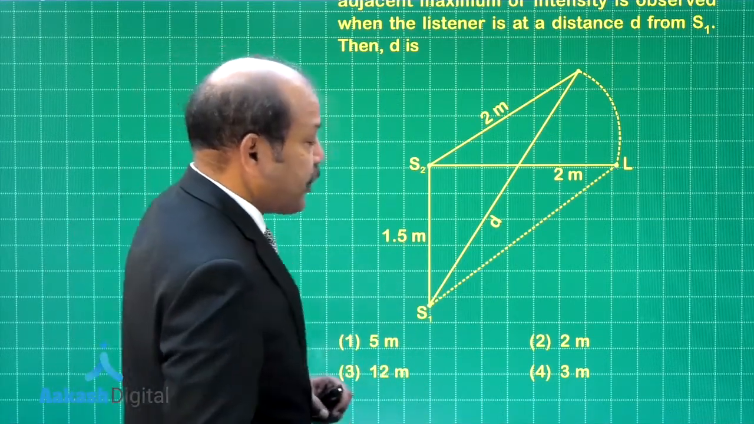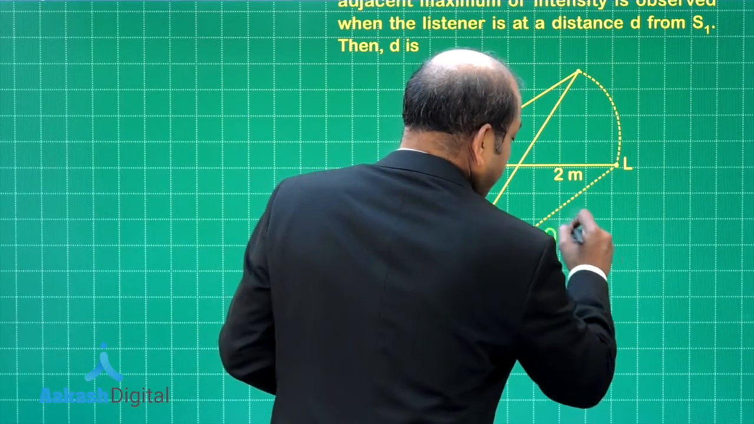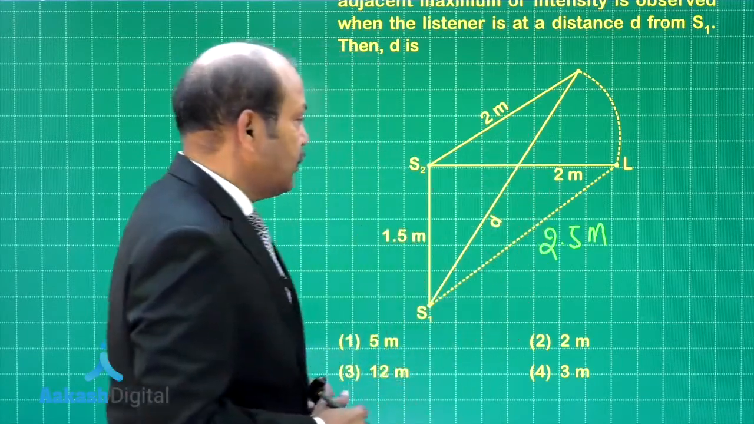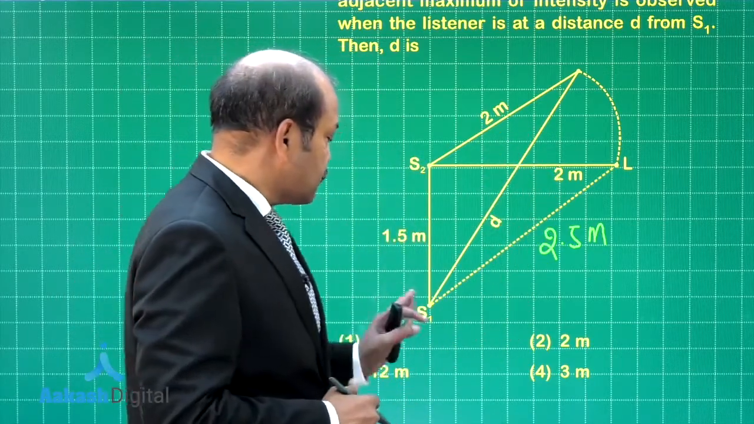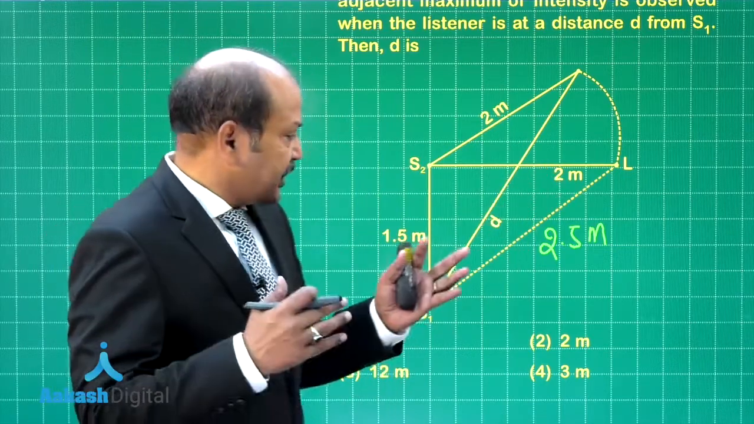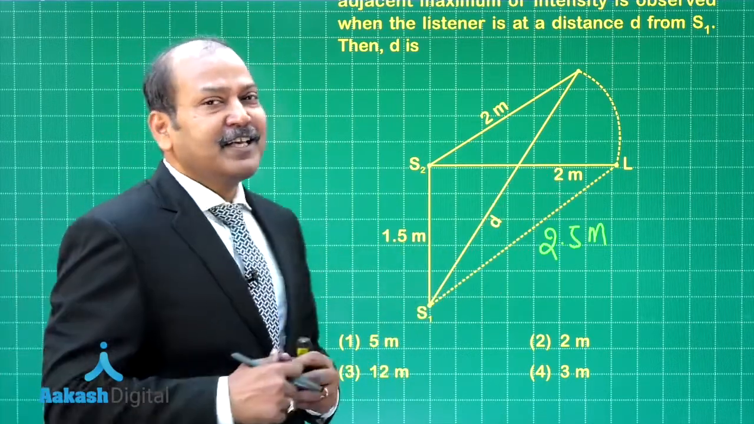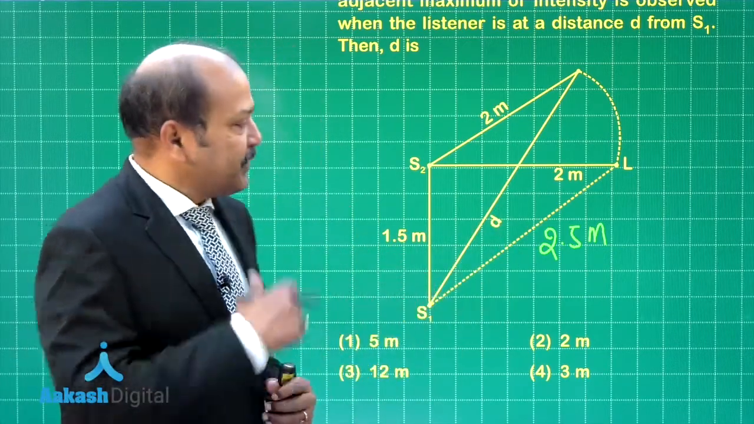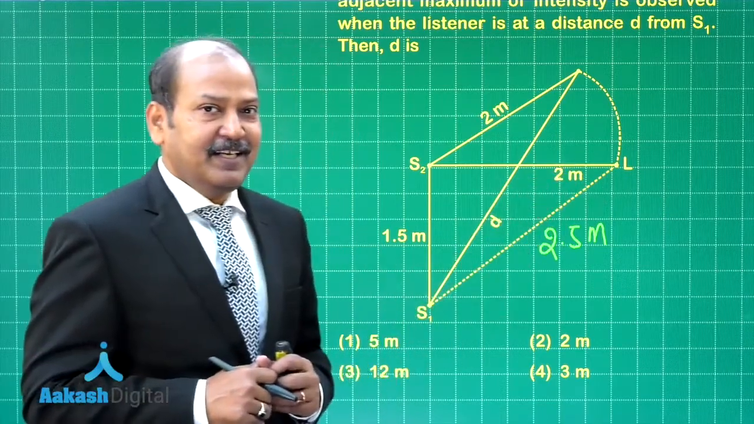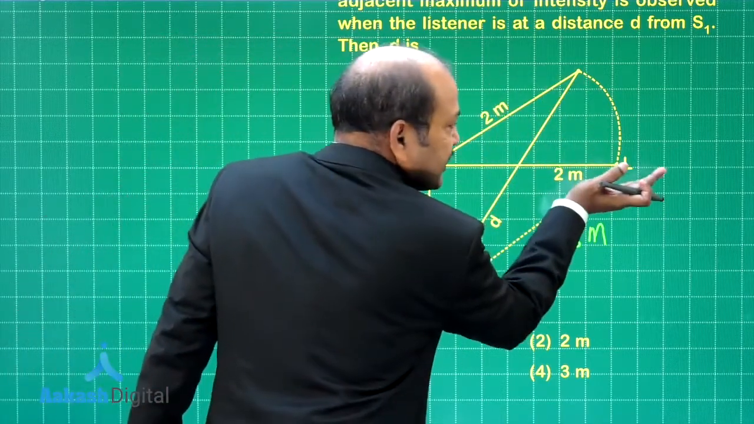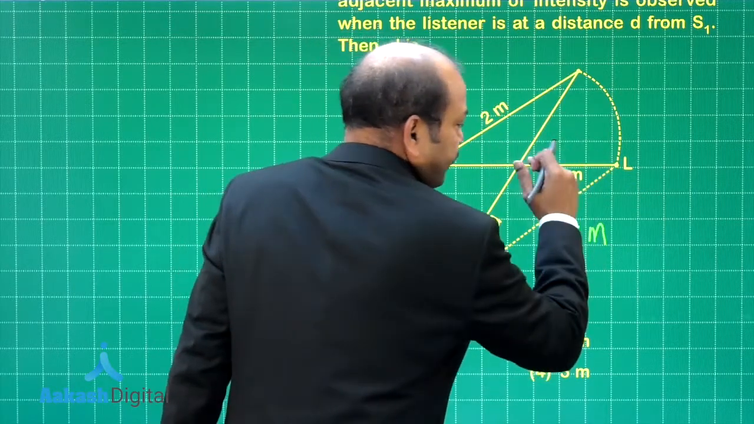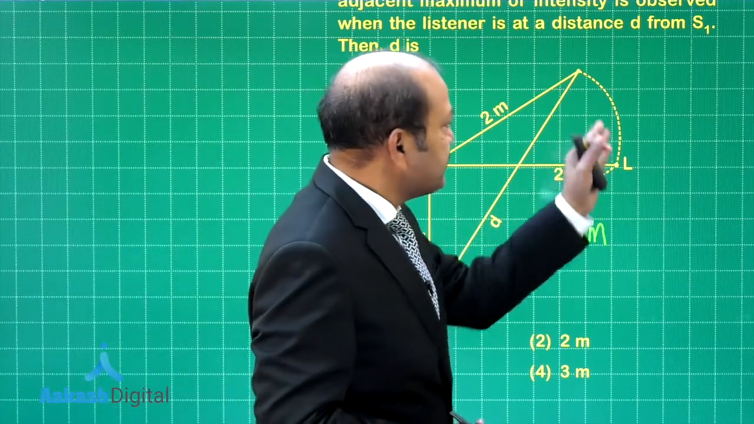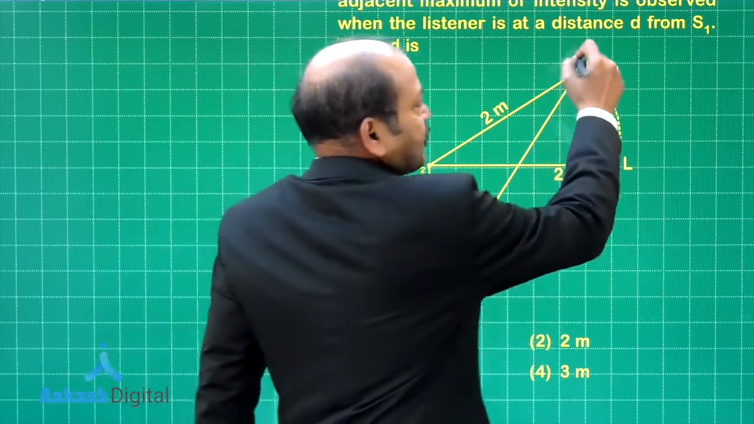as 2.5 meter. So, this is 2.5 meter now, and it is very clear that the path difference for the waves to reach from the two sources S1 and S2 at point L is 0.5 meter. The wavelength is 1 meter. So, this is lambda by 2, and there is naturally a minimum of intensity at point L. Now, as the listener goes along this arc of radius 2 meter with center at S2, the first maximum is heard at this point P. So, let us call it point P.